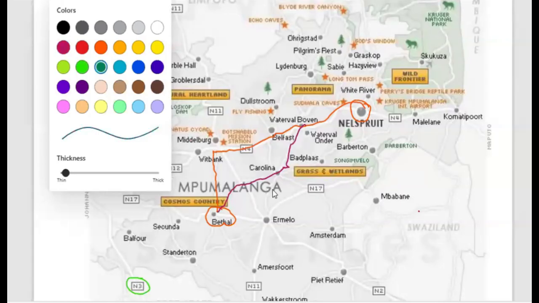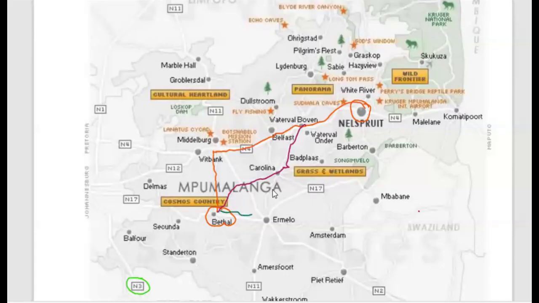Or alternatively, they can use this other route via Ermelo. Then they go via Carolina. Then they go via Badplaas, then Barberton, until they reach Nelspruit. So any of these routes can be an option.